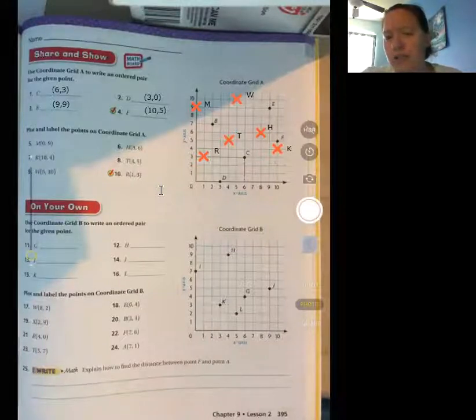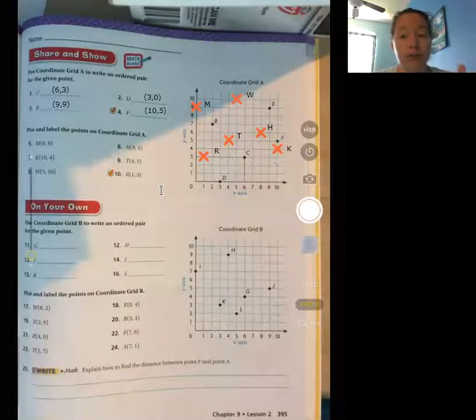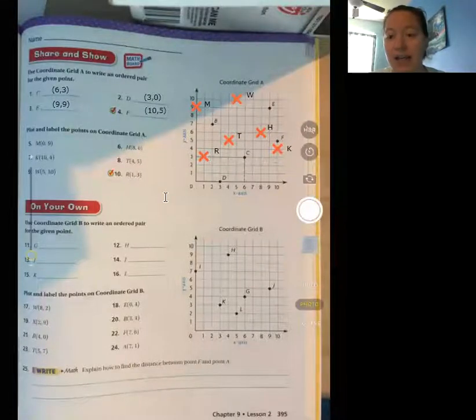I want to give you a chance to try doing it yourself on the bottom. Give it a shot and see if you can get them labeled. I think you can do it. Just remember, first number is the line across. Second number is going up and down. Every single time. I got faith in you guys. You can do it. Talk to you later. Bye.